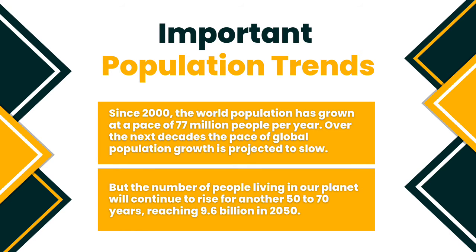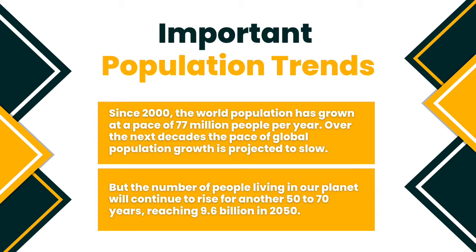Now we will discuss the important population trends. Since 2000, the world population has grown at a pace of 77 million people per year. Over the next decades, the pace of global population growth is projected to slow. But the number of people living on our planet will continue to rise for another 50 to 70 years, reaching 9.6 billion in 2050.